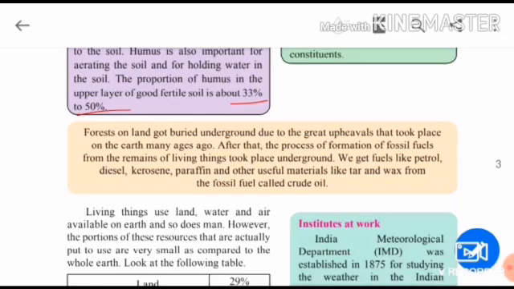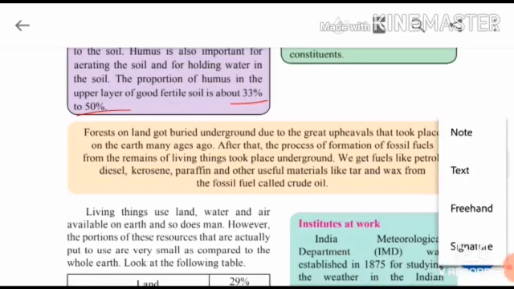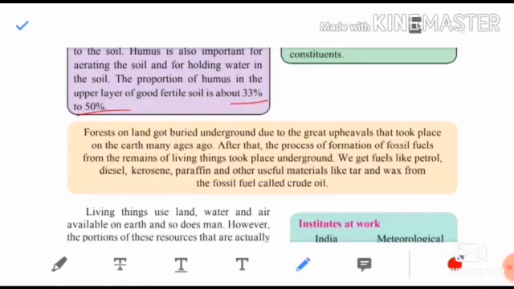And from fossil fuels, what are the things we get, children? We get fuels like petrol, diesel, kerosene, paraffin, and other useful materials like tar and wax from the fossil fuel called crude oil. So just remember what things you get from it, and these things are formed inside the ground.